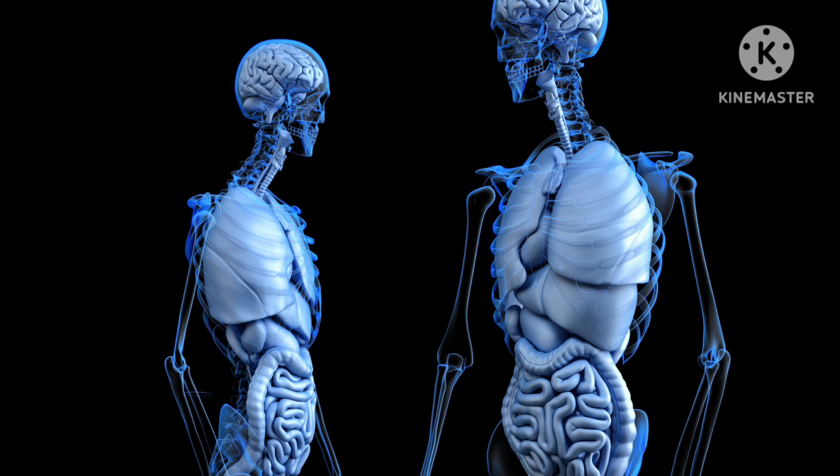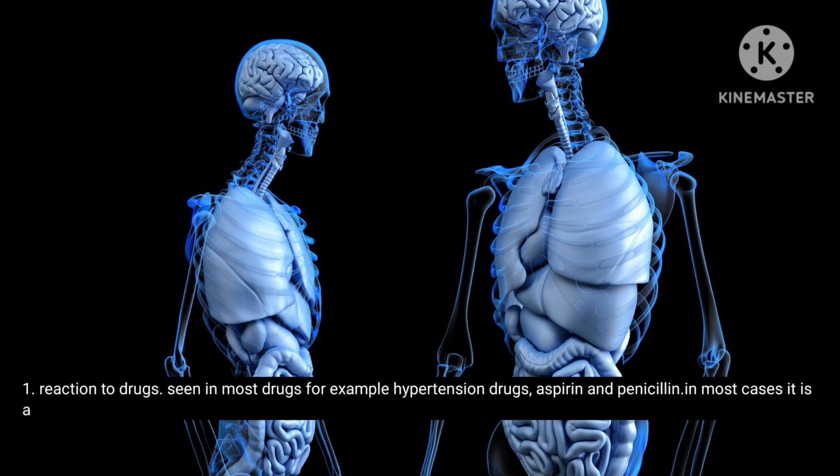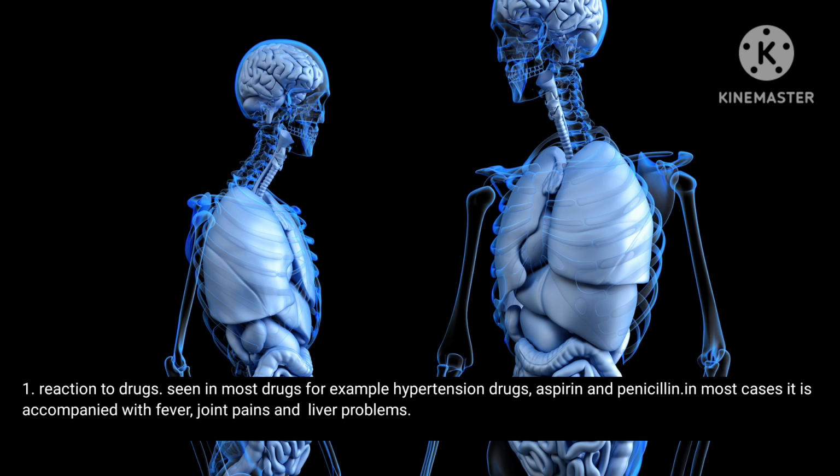Below are 28 conditions that can cause urination of blood. 1. Reaction to drugs. Seen in most drugs, for example hypertension drugs, aspirin and penicillin. In most cases it is accompanied with fever, joint pains and liver problems.